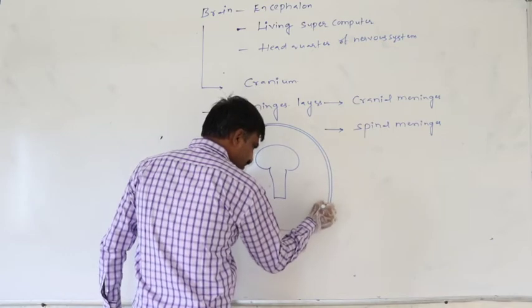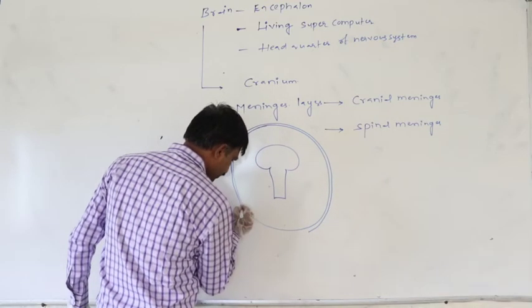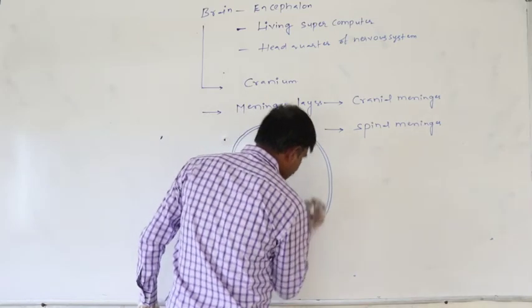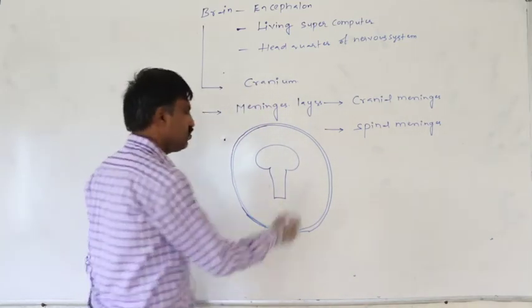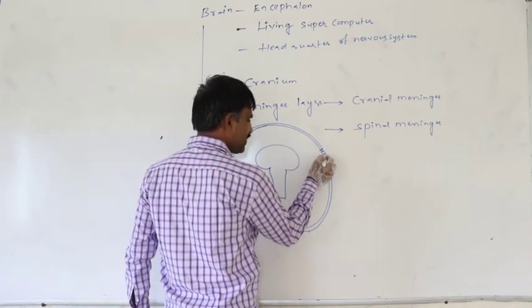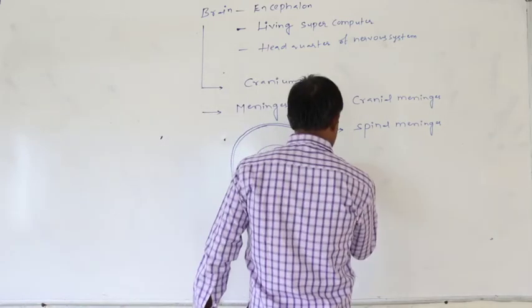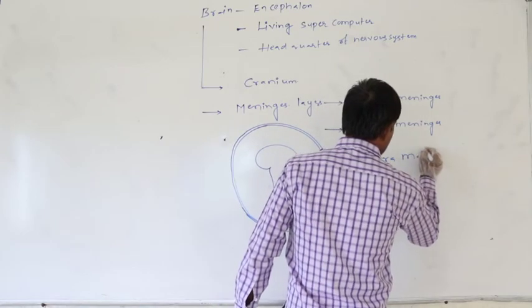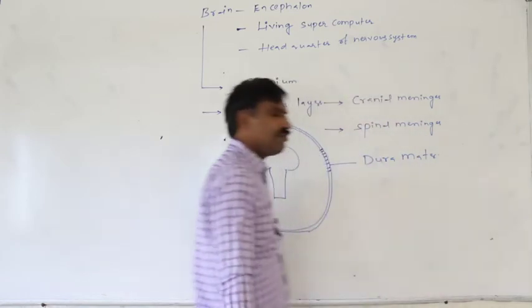The outermost meninges layer, which is with two membranes, is said to be the dura mater.